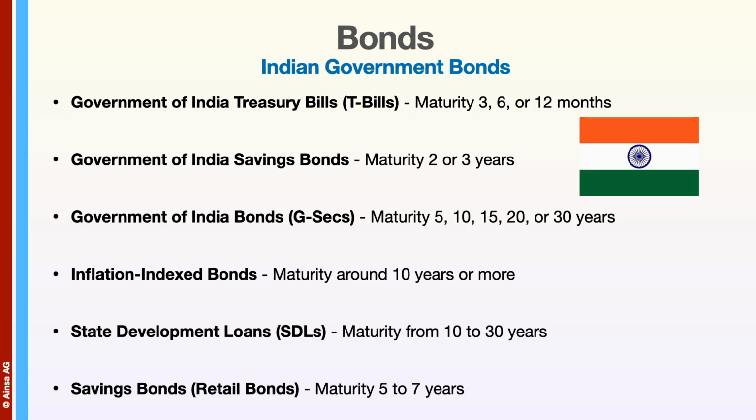Indian government also has a very sophisticated bond market. There are Government of India Treasury bills or T-bills with maturities of 3, 6 or 12 months. There are Government of India savings bonds with maturities of 2 to 3 years. There's Government of India bonds or G-SECs with maturities of 5, 10, 15, 20 and 30 years. There are inflation index bonds, maturity around 10 years or more, and there are state development loans or SDLs with maturities from 10 to 30 years. And finally, there are savings bonds or retail bonds with maturities of 5 to 7 years.